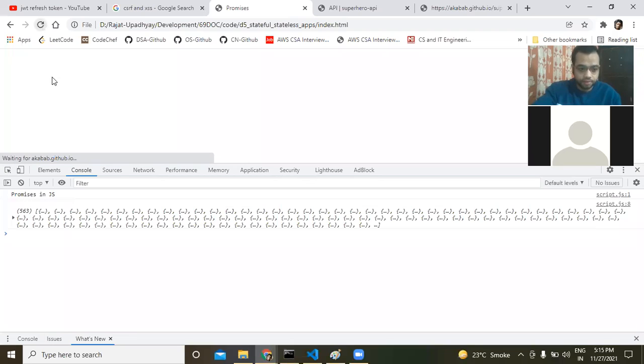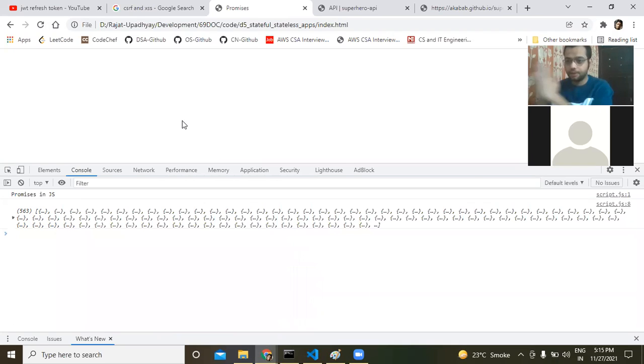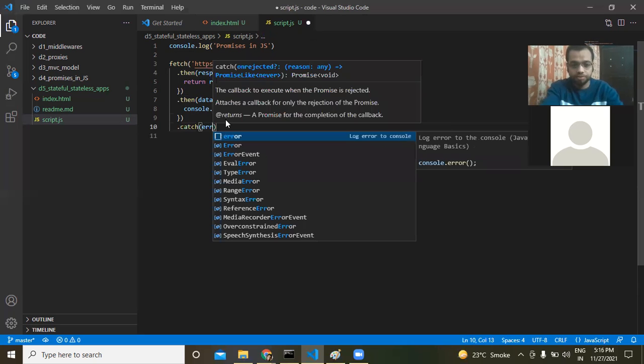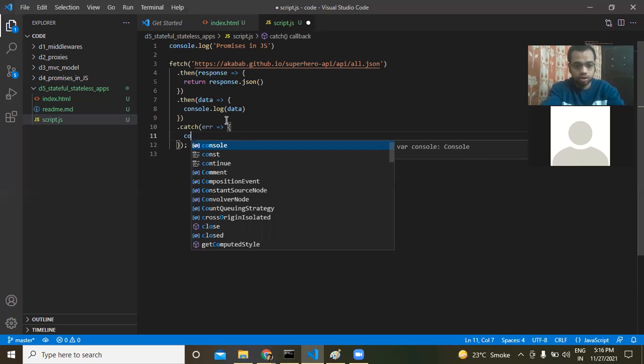Let me refresh this. And we got the data back. Yeah. So this is promises in JavaScript. Okay, you make an API call, you get a promise, and then you write .then and .then. Okay, it may be possible that some error occurred, right? So we also write .catch. .catch means catch the error, and write console.log.